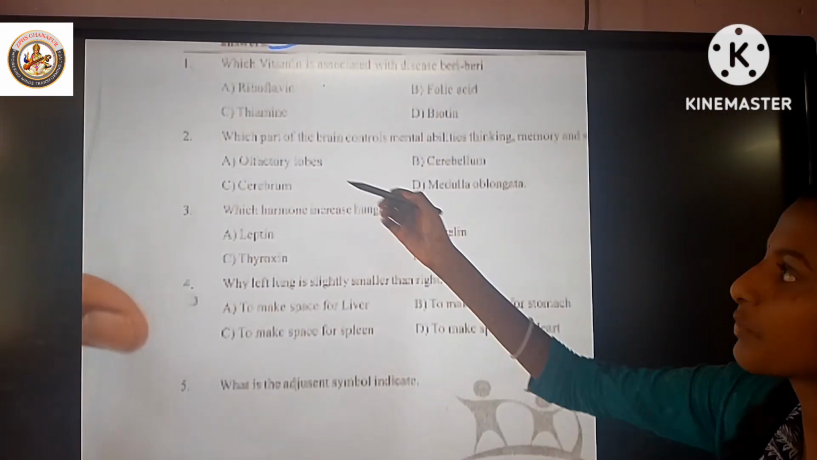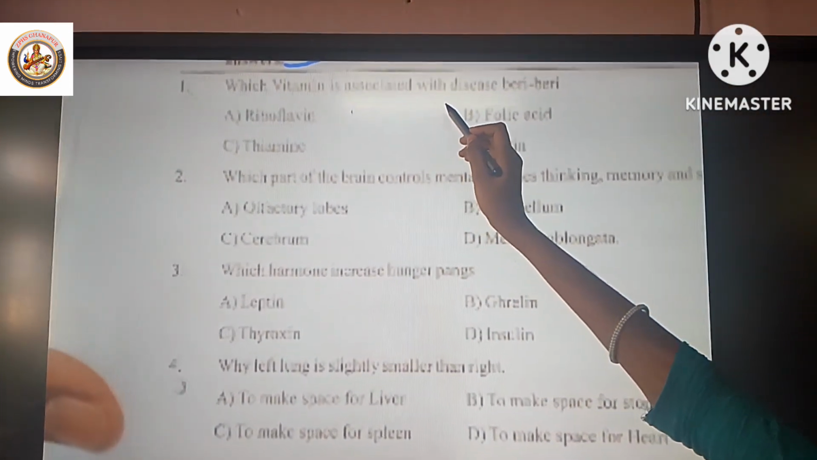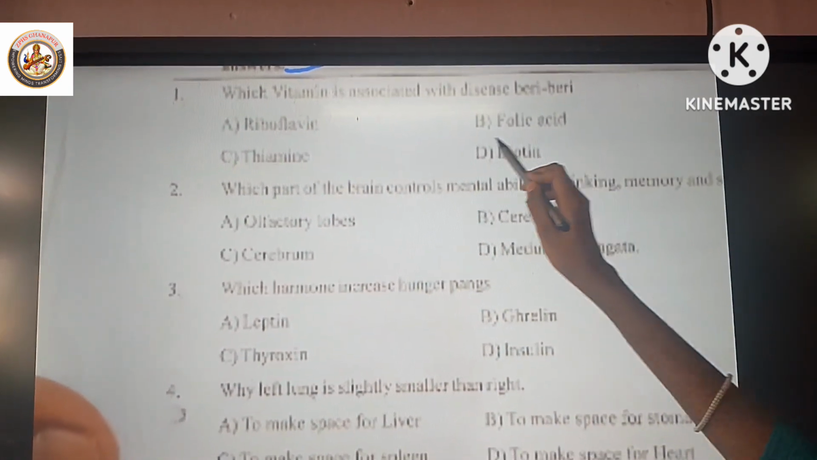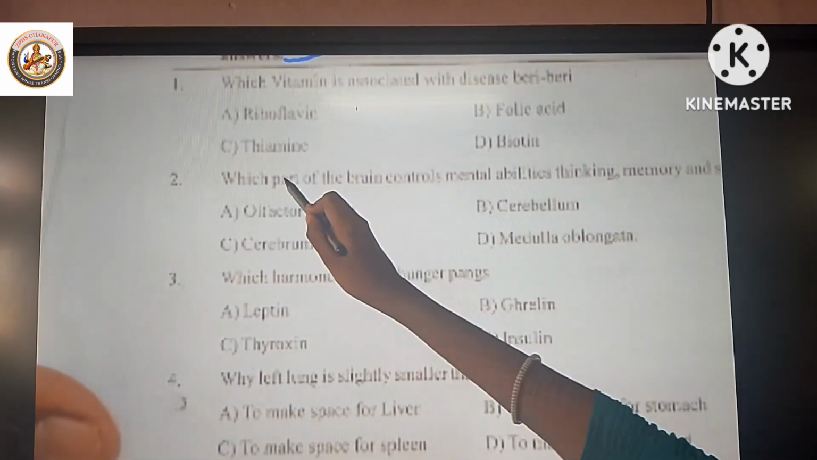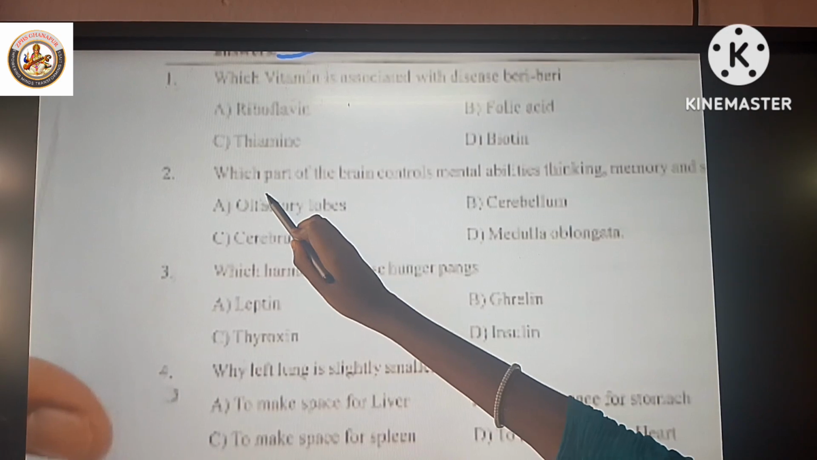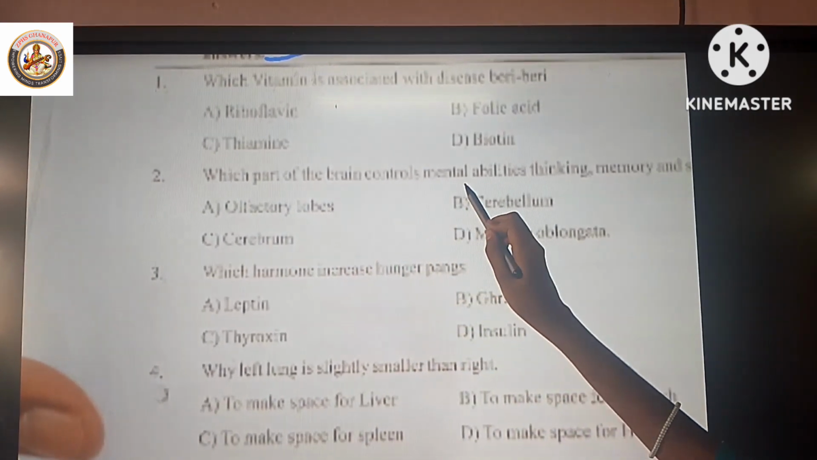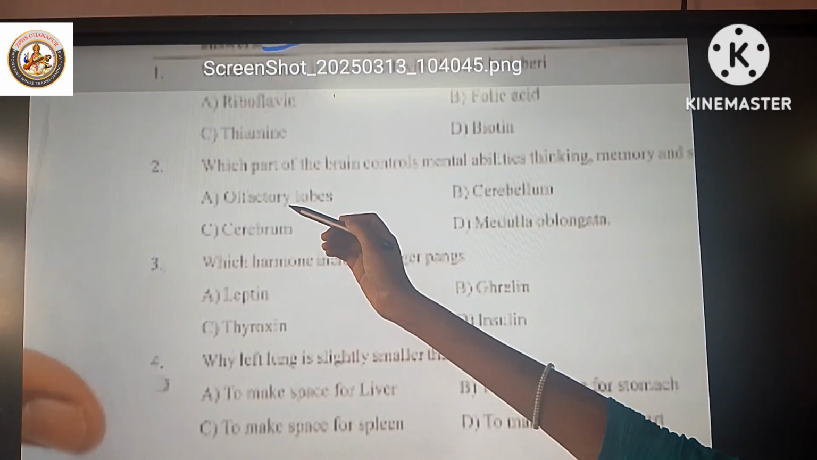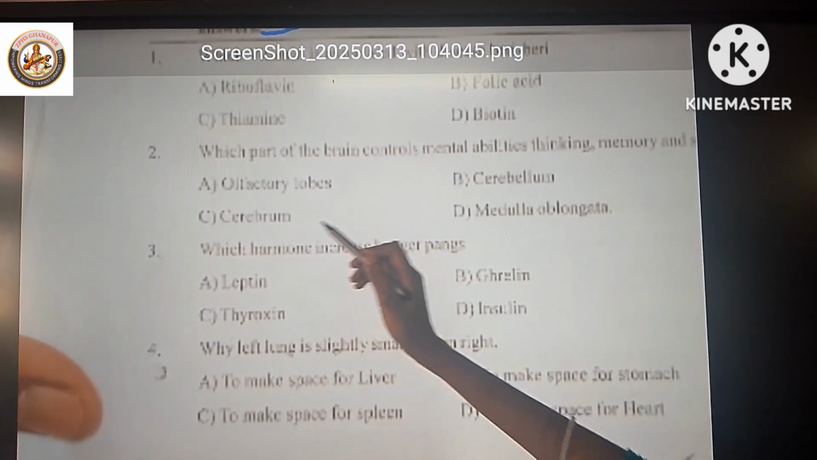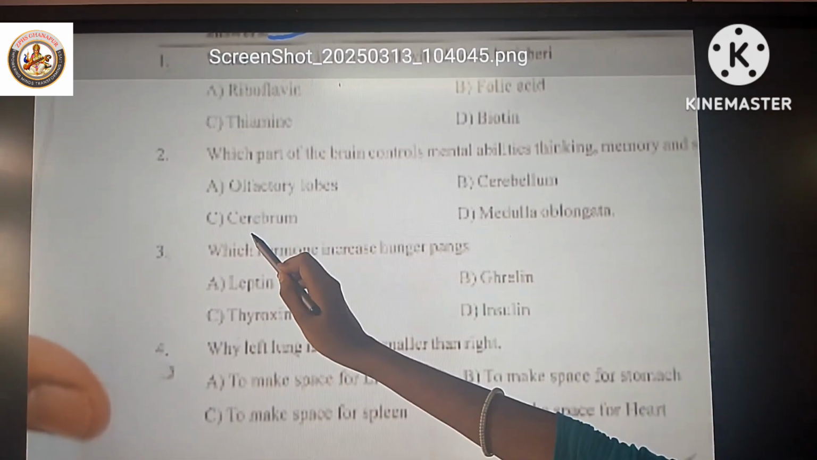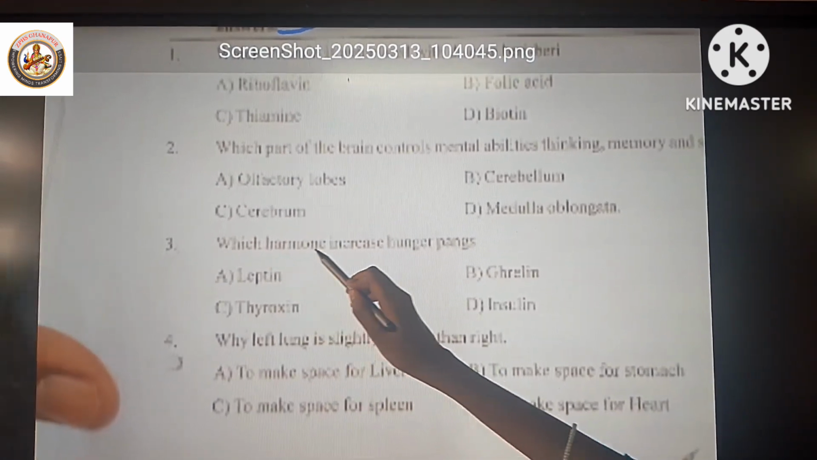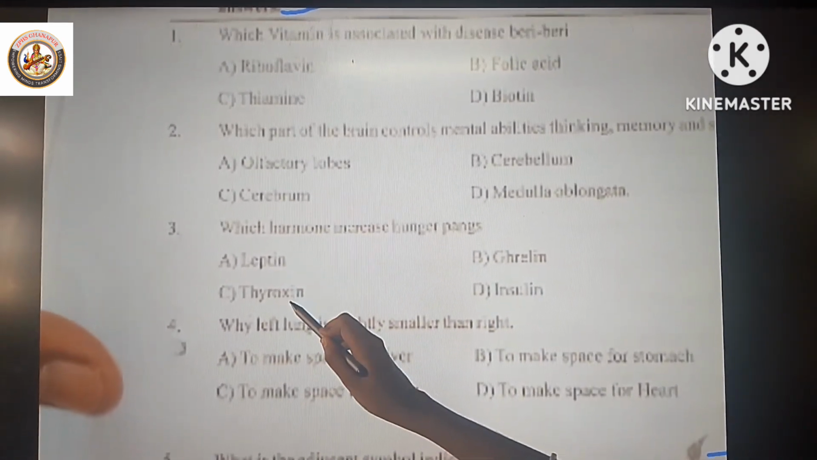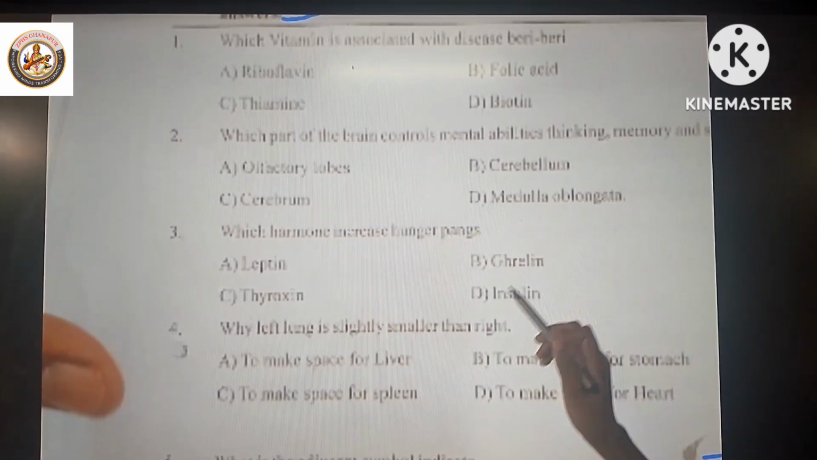Part B questions. Which vitamin is associated with the disease beriberi? Riboflavin, folic acid, thiamine, biotin. Answer is thiamine. Which part of the brain controls mental abilities, thinking, memory? Olfactory lobes, cerebellum, cerebrum, medulla oblongata? Cerebrum. Which hormone increases hunger pangs? Leptin, ghrelin, thyroxine, insulin. Ghrelin.